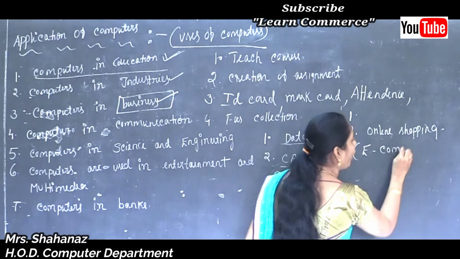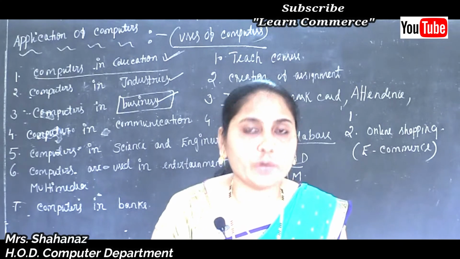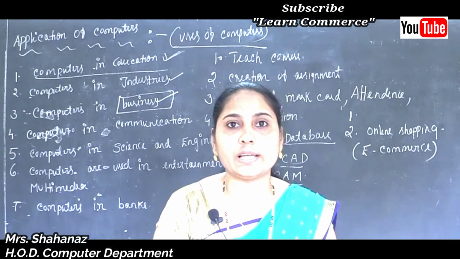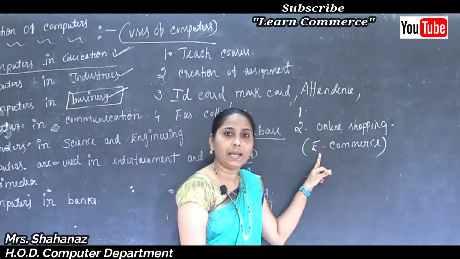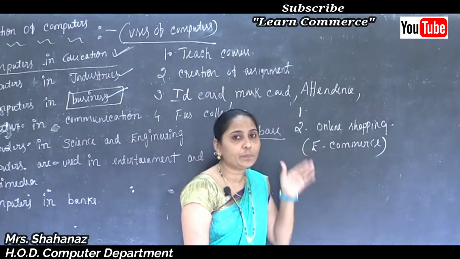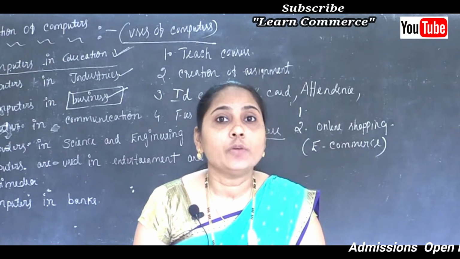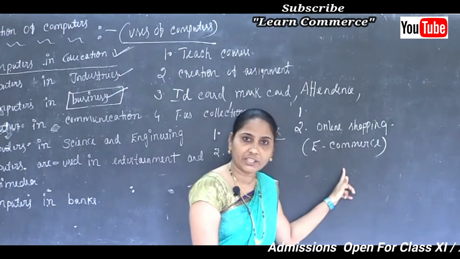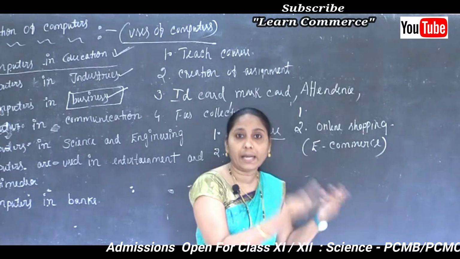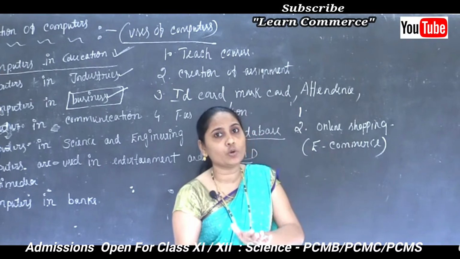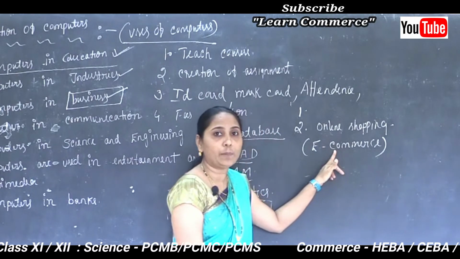Now what about e-commerce? The full form of e-commerce is electronic commerce. With the help of the computer we can purchase any product or sell any product here. So e-commerce, the full form is electronic commerce. In a simple way, the meaning of e-commerce is the trade of goods and services with the help of telecommunication. That means with the help of the computer we can do trading, the purchase of goods or the sale of goods, performed with the help of e-commerce on the computer.